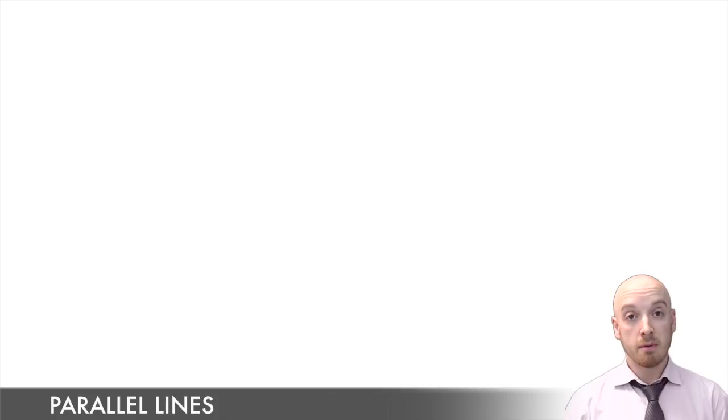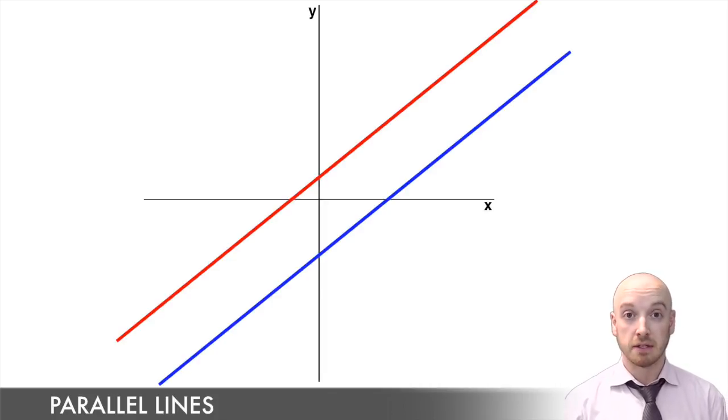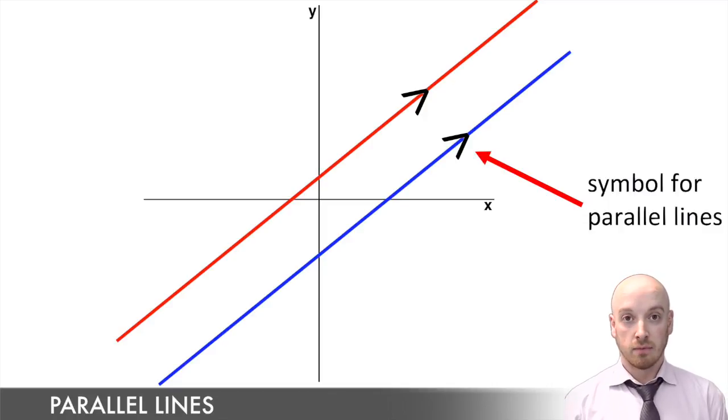Alright, so when we talk about parallel lines, you probably know by now that we're talking about two lines that run side by side that will never touch. Now the example most of us have learned is that train tracks example. If you picture train tracks, they run beside each other, but they never touch. Now in our math class, what we care about parallel lines is that they have the exact same slope.